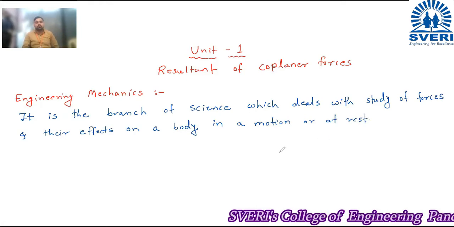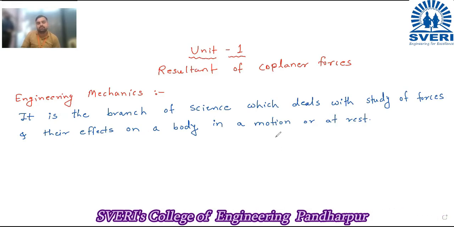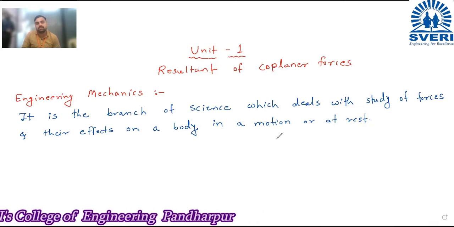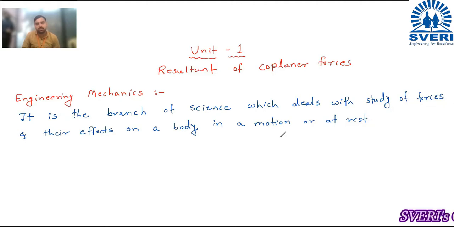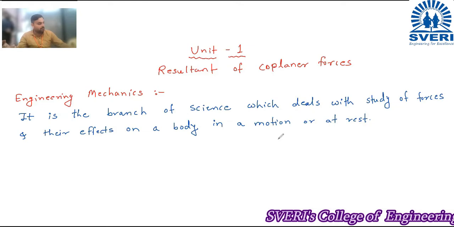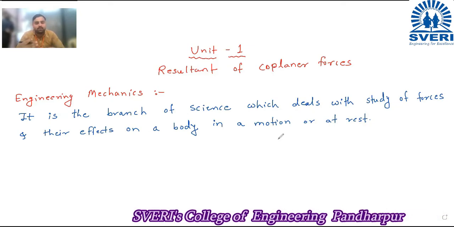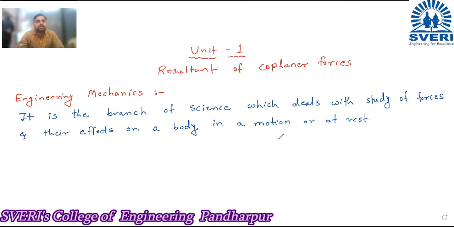So what the definition says: it is the branch of science which deals with the study of forces and their effects on the body. Suppose one box is there, and on that box we apply a number of forces. Then what is the effect of those forces on that body, that we learn in engineering mechanics.